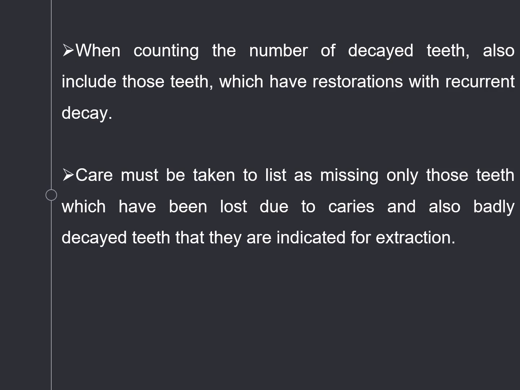If the tooth has been entirely removed, or if a complete extraction is done, that is lost due to dental caries and is considered as missing. If a part of the tooth is remaining, you should consider it as decayed only. So only due to dental caries do you take it into consideration as missing.